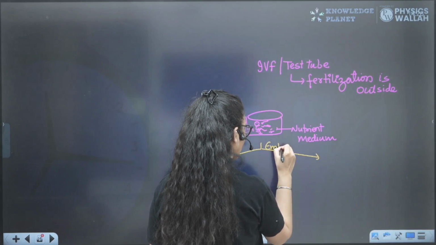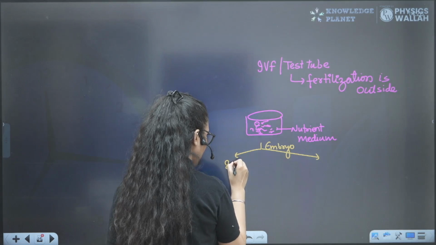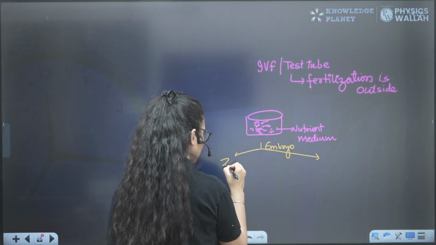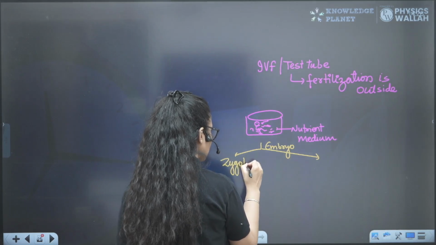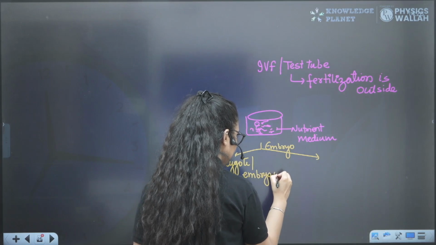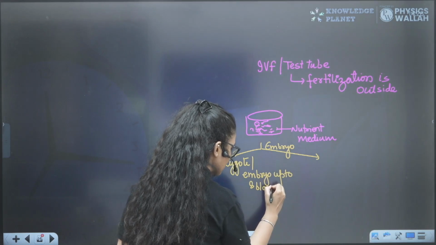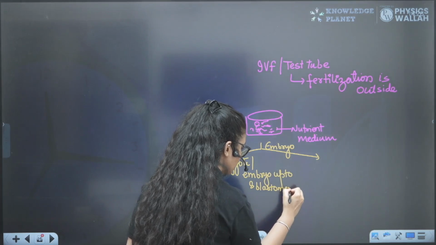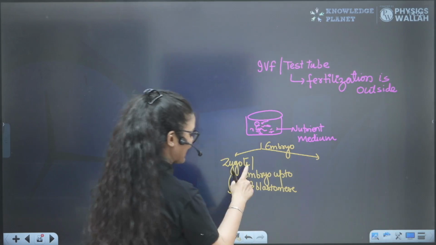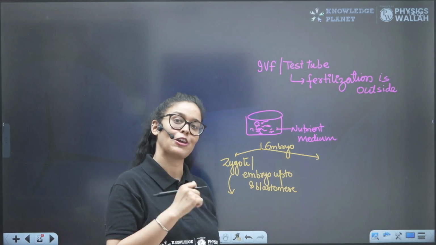Now, the embryo or zygote with up to 8 blastomeres, meaning 8 cells, if this is the condition in the test tube, we can put it in the fallopian tube.